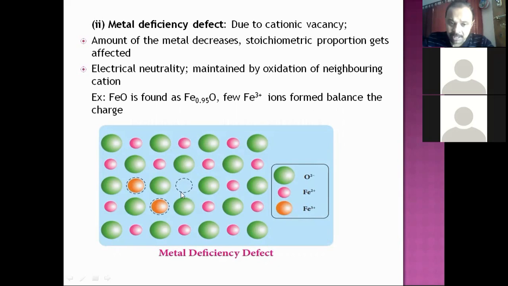Now look at that. The pink lattice site is vacant here. That means Fe2+ is missing. The two positive charges have to be balanced by the oxidation of neighboring Fe2+ ions. So this Fe2+ becomes Fe3+, so one positive charge is balanced there. This Fe2+ also becomes Fe3+. So from both Fe2+ becoming Fe3+, the loss of the +2 charge is balanced. That's the meaning. Is that okay? So let's proceed.